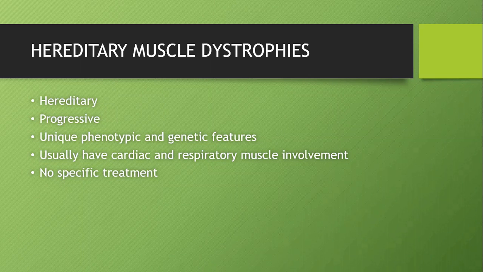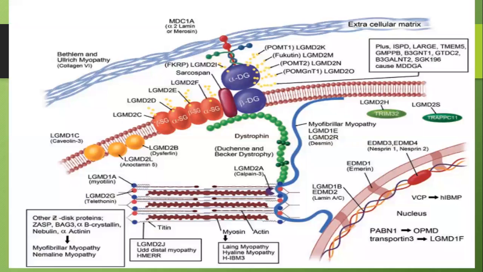So the general characteristics for any hereditary muscle dystrophy will be they're hereditary, that is, they are inherited in some form, autosomal dominant, recessive, or X-linked. They are naturally progressive. They start from childhood till death. They have some unique phenotypic and genotypic features which help in clinical diagnosis and genetic diagnosis. All progressive hereditary myopathies will have cardiac and respiratory muscle involvement at some point of time. This is the common cause of death, and they have no specific treatment. So since they have no specific treatment, knowing this is of importance only for a theoretical purpose.